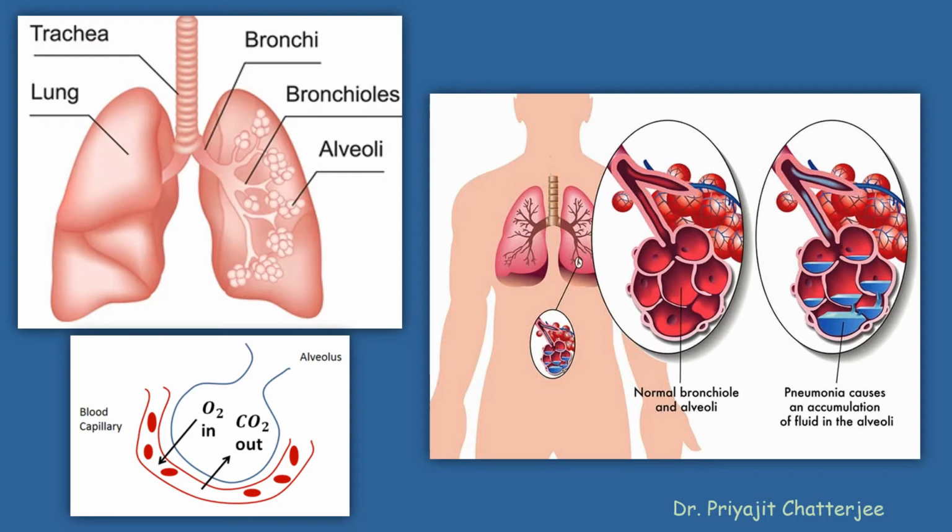But what happens in case of pneumonia due to lung infection? Fluid and leukocyte accumulation occurs within the lung alveoli, and in this infectious condition, gaseous exchange is badly hampered. As a result, oxygen content gradually decreases within the blood and the condition is called hypoxemia. So, what can I conclude at this point? Due to pneumonia, blood gets very low concentration of oxygen. Now, to combat pneumonia, we have to concentrate on the various types of pneumonia.